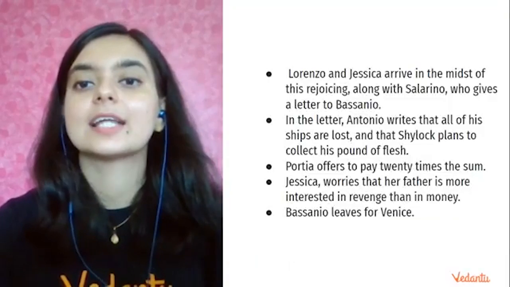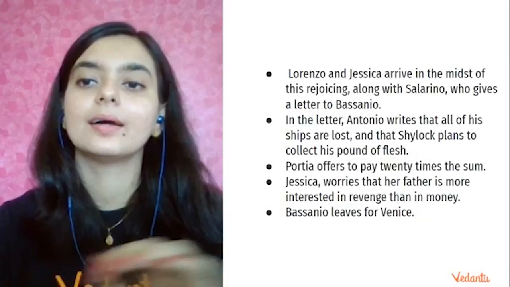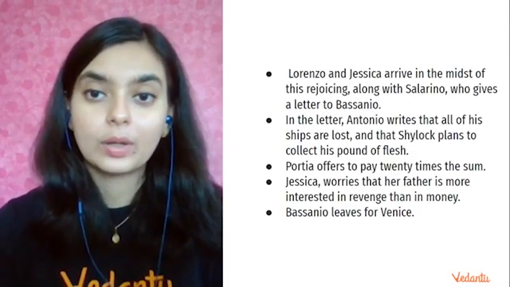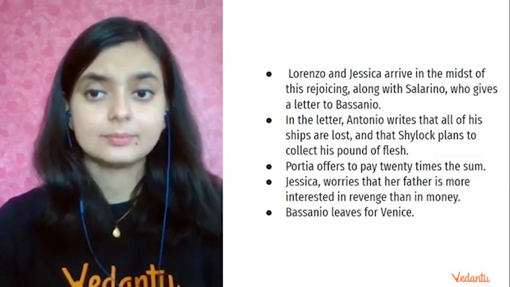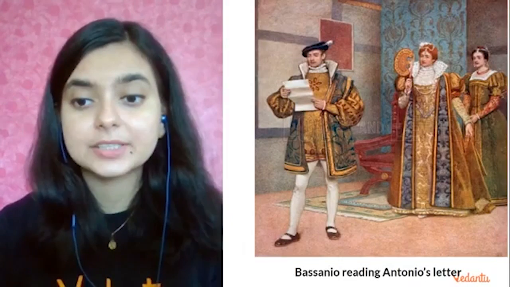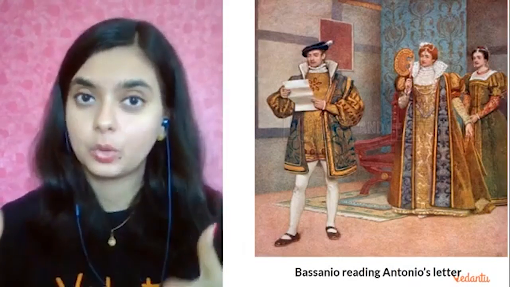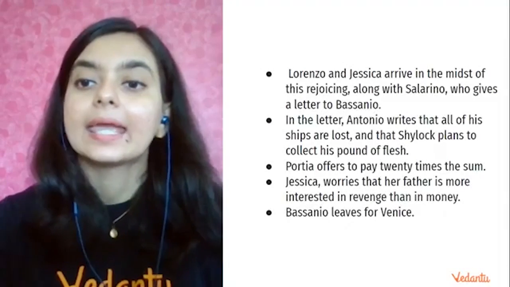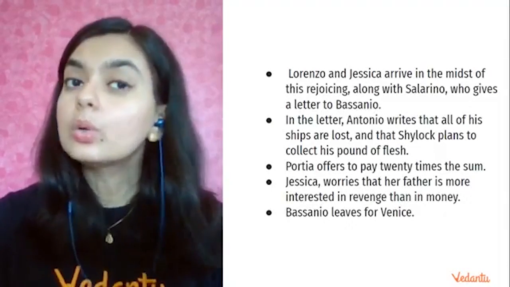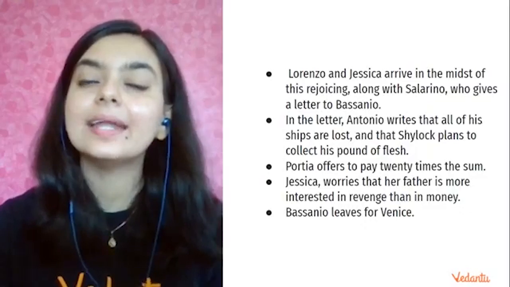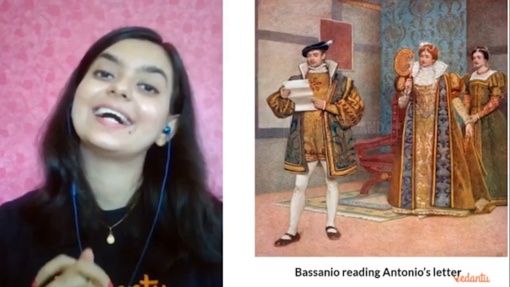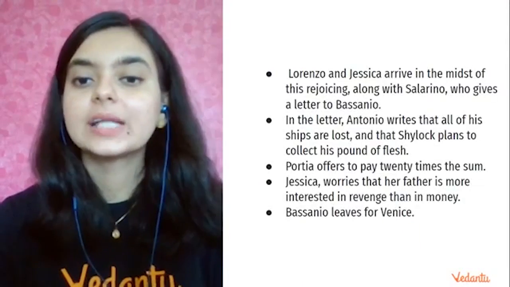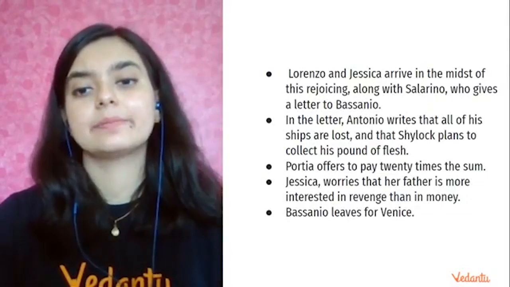And then we see that Lorenzo and Jessica arrive along with Salarino, who gives the letter to Bassanio. Now, what is this letter all about? Bassanio reads the letter given by Antonio, in which he says that he has lost all his ships, and Shylock is now bent on taking revenge on him. Okay, and then Portia says that she offers 20 times the sum.